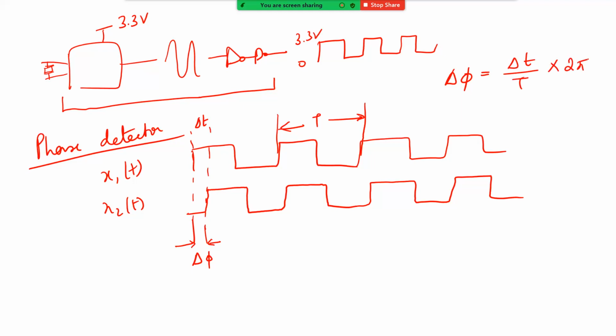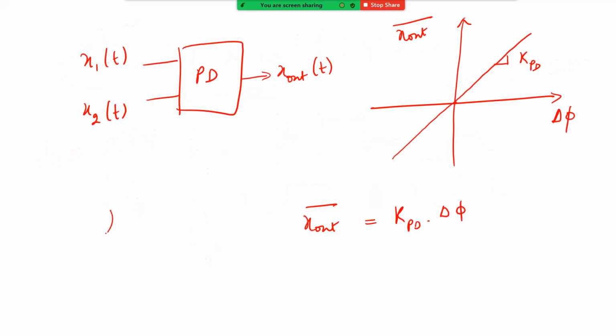Okay, now my phase detector is going to be very simple. This is a very simple phase detector. There are others also. So what is this? Yeah, it's an XOR gate followed by one RC filter. Okay, so let us see what is going to happen.